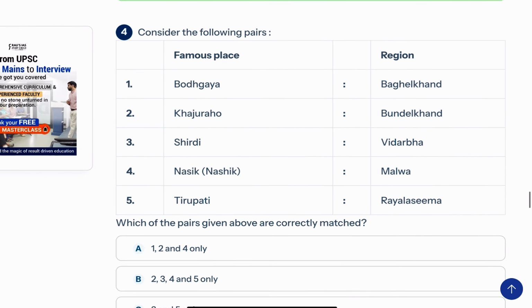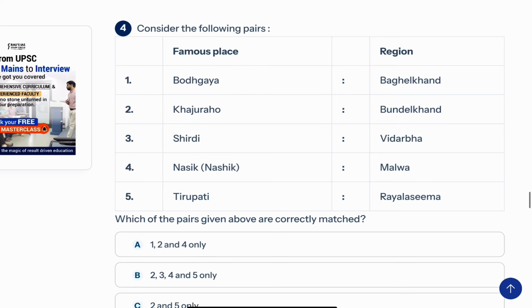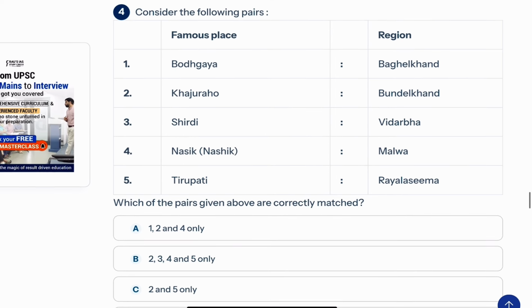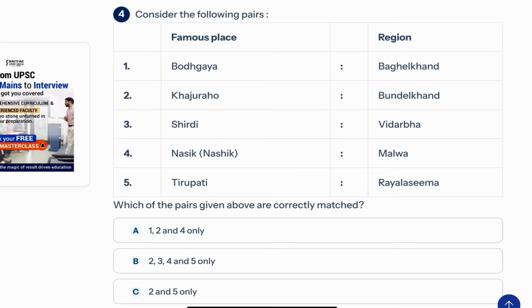Now we have another question. Consider the following pairs, famous place with region: Bodh Gaya, Khajuraho, Shirdi, Nasik, Tirupati, and the region. Again, the topic which can come from here is the temple architecture of ancient India. That's it.